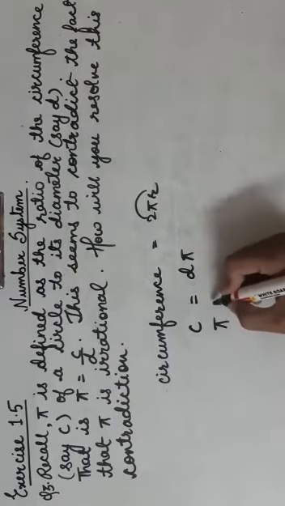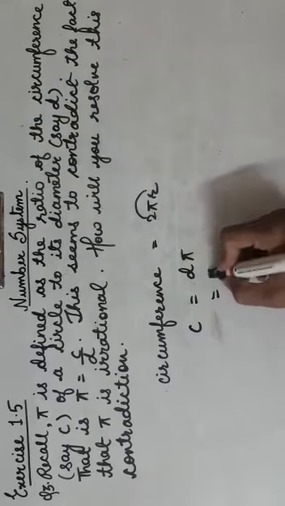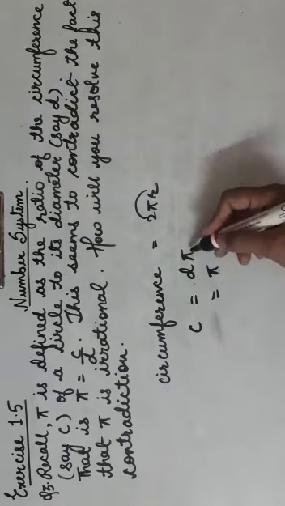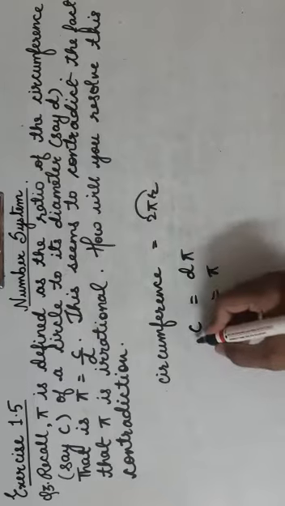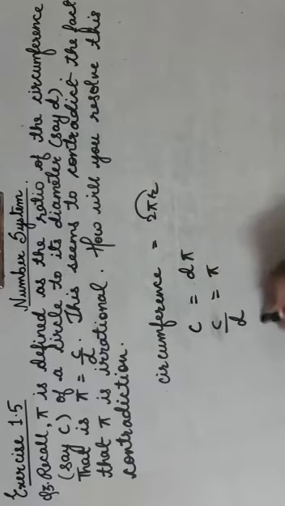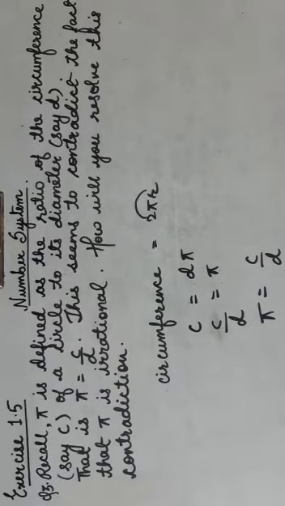So let that pi be there only. Here d is in multiplication with pi. After coming to this side, it will be in division. So your pi value becomes c upon d, that is circumference upon diameter.